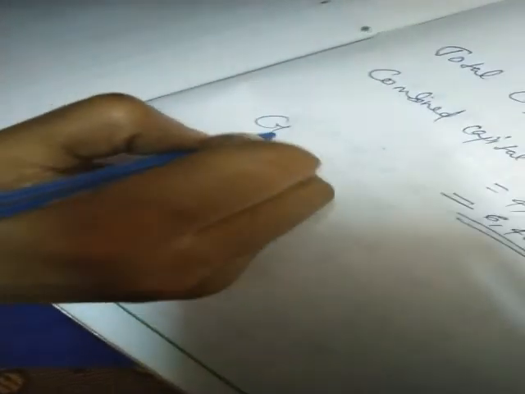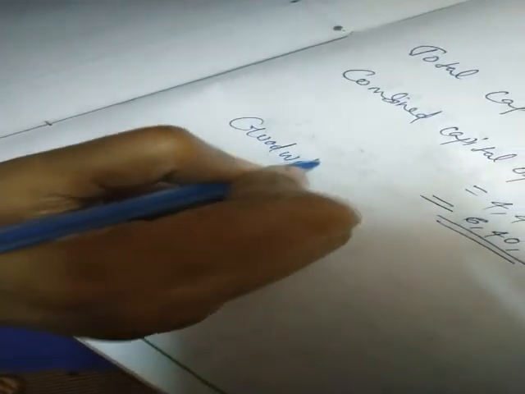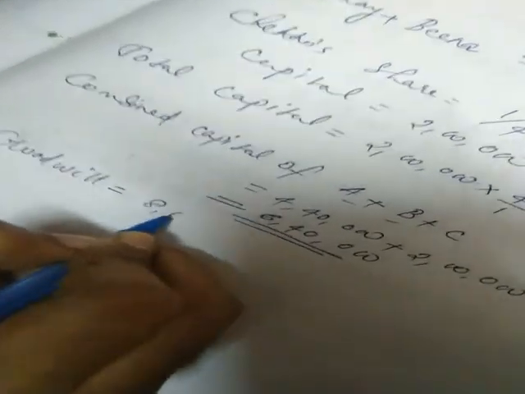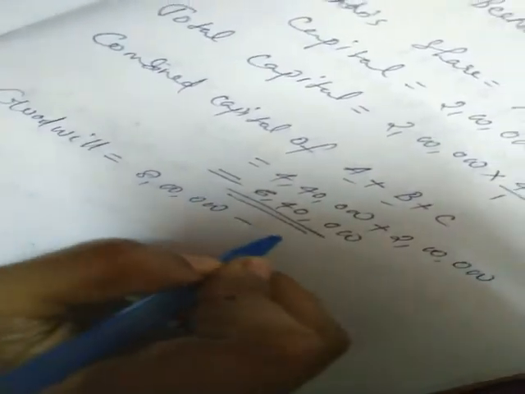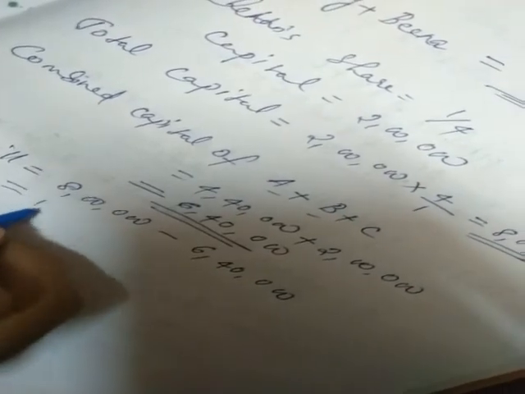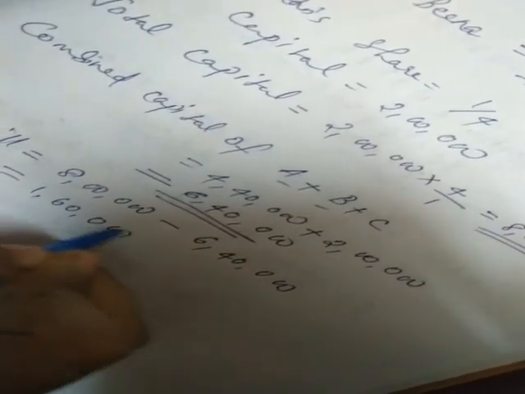So total is 6,40,000. Now goodwill is equal to total capital based on the new partner's capital, that is 8 lakh, minus the combined capital, that is 6,40,000. So that is coming how much? 1,60,000.